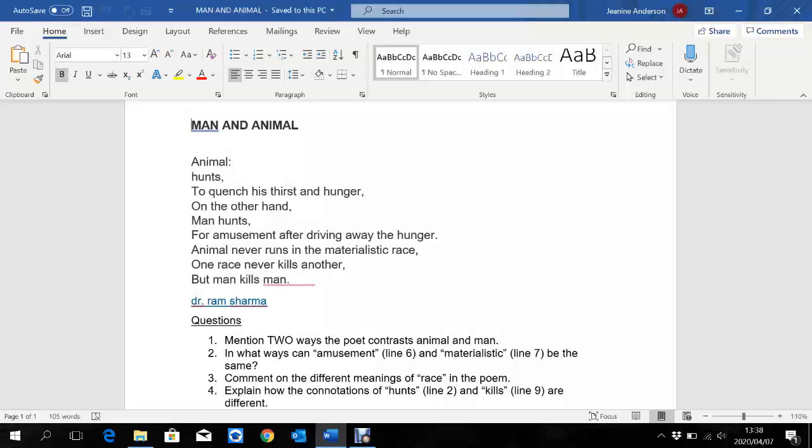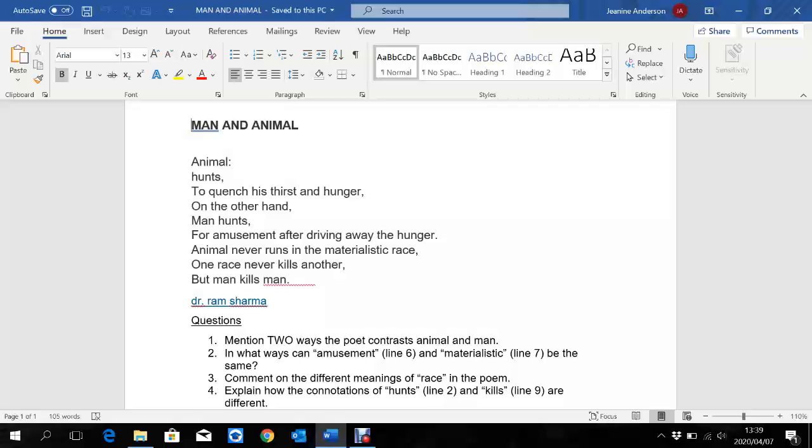When you kill somebody, it's for no reason. You go and you stab somebody or you shoot somebody. So you're killing. There's nothing to gain from the kill of something. But when you hunt, then there's something to gain. So it's about the connotation of the word. So man kills man. There's that last line there, it's full of hatred. Man will kill another man for their cell phone. A man will kill another man out of hatred because of something that man has done. But animals don't do that.